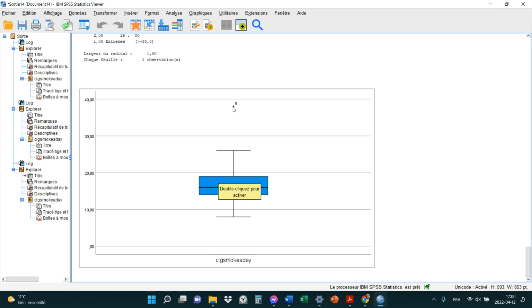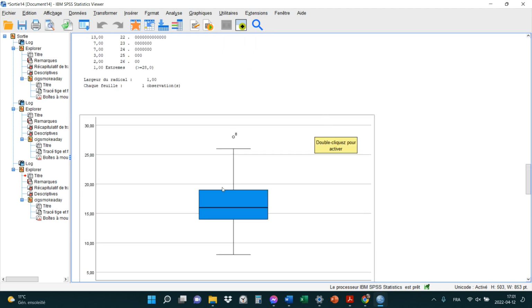Ça nous dit qu'il y a un score extrême pour la 8e personne. La petite étoile me dit que cette personne-là est au-dessus de 3 fois la différence interquartile. Ça, c'est 3 fois la différence interquartile, puis elle est au-dessus. Ça, c'est 1.5 fois la différence interquartile, puis elle est au-dessus. Okay?